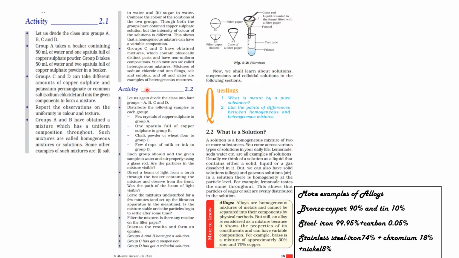Next is about the activity which is related to solutions, suspensions and colloids. Let's again divide the class into four groups A, B, C and D. Distribute the following samples to each group. A few crystals of copper sulfate to Group A, one spatula full of copper sulfate to Group B, chalk powder or wheat flour to Group C, and a few drops of milk or ink to Group D. Each group should add the given sample in water and stir properly using a glass rod.